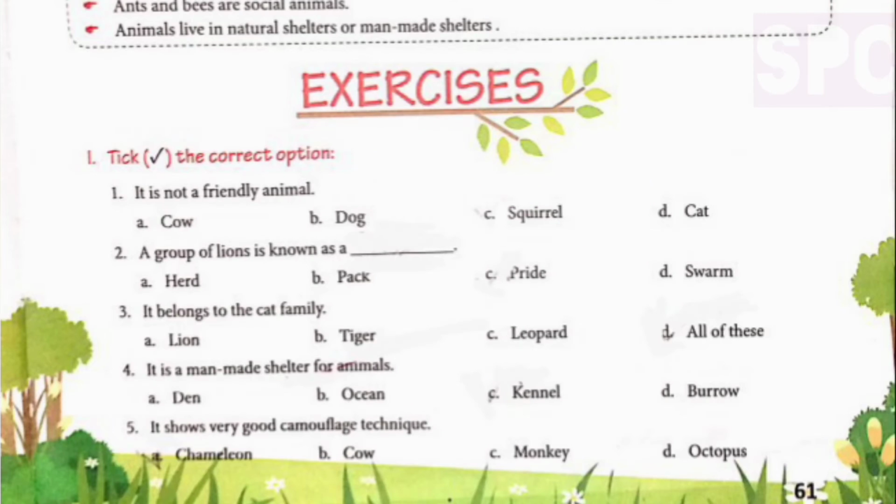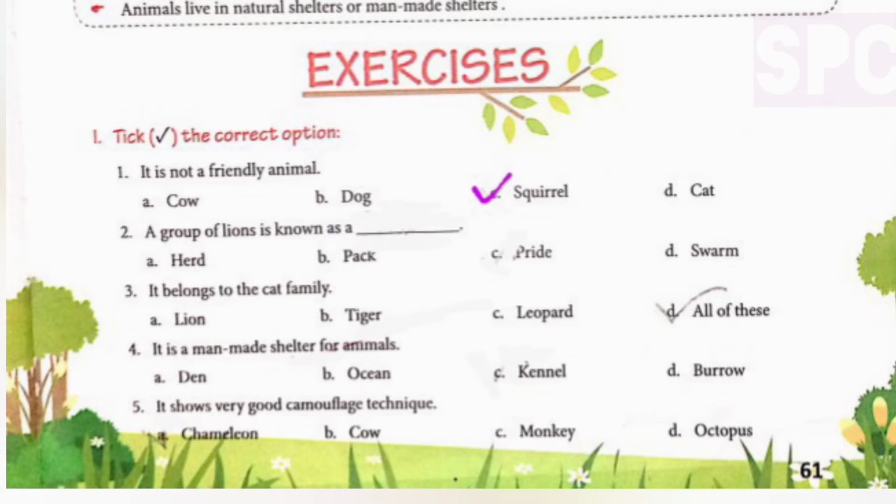Question number 1. Tick the correct option. First part, it is not a friendly animal. Cow, dog, squirrel, cat. So students, here we will tick option number C, squirrel. Squirrel is not a friendly animal.